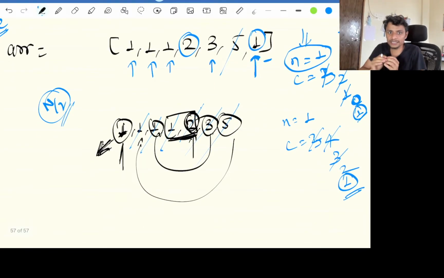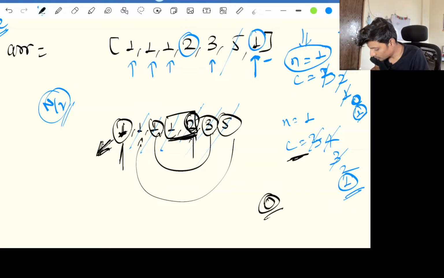This technique is just cancelling out each and every single thing. We are maintaining a count, and as soon as our count becomes 0, we'll take one more example.